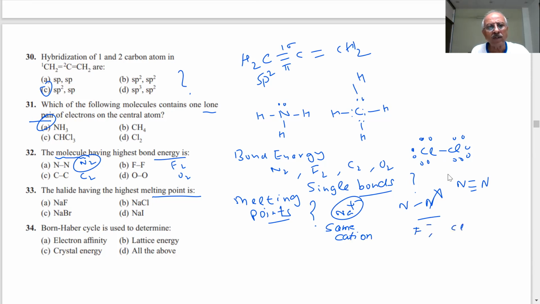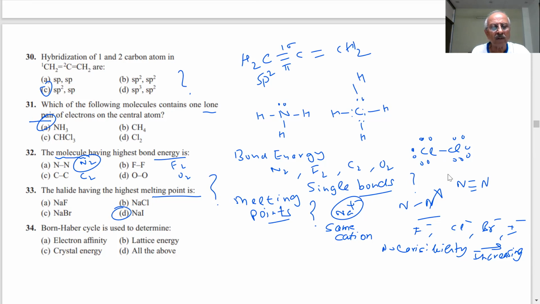F minus, Cl minus, Br minus, I minus. What he wants to show here is that the anion size is increasing, so the polarizability is increasing. What will be the result of that? The melting point will increase, because this will have more covalent character. So which will have the highest melting point? It will be NaI then.